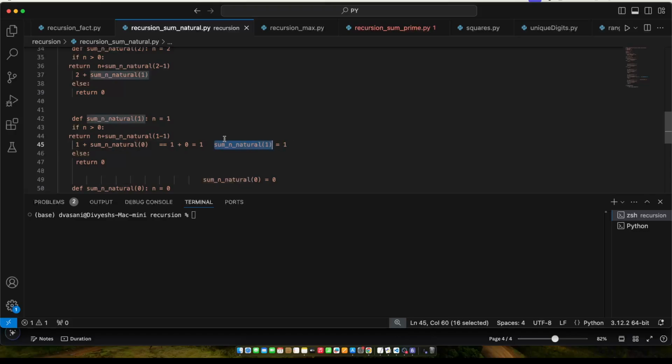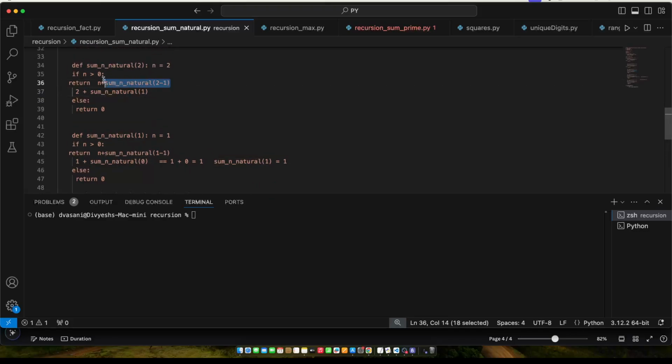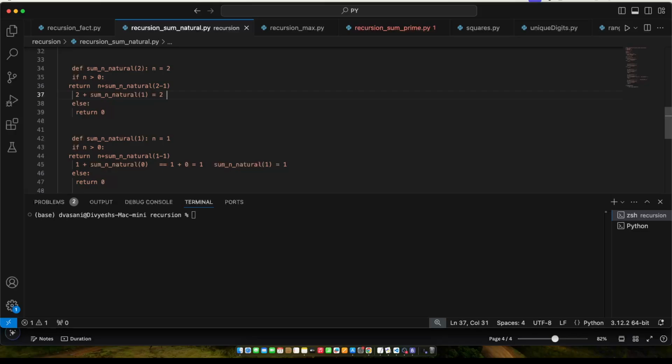You're with me? Now let's understand where sumNatural 1 was called. Yes, it was called from here: 2 minus 1, you called over here. So sumNatural 1 is nothing but 1; when you pass 1, the value is 1. So you simply replace this value with this one, which means 2 plus sumNatural 1.